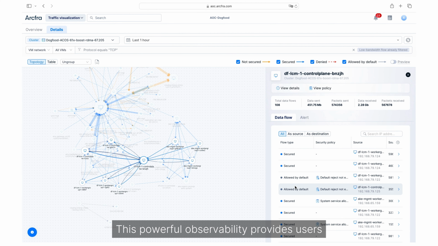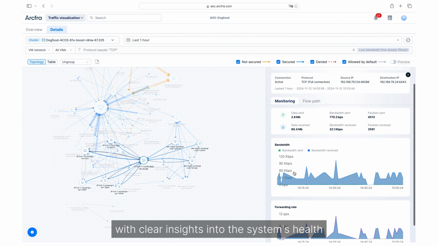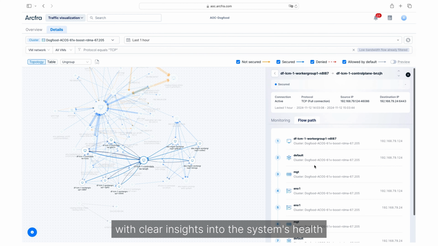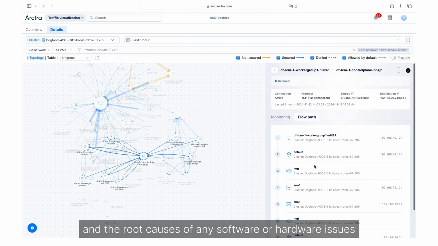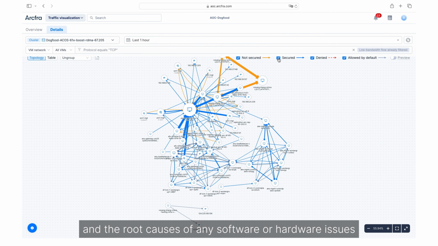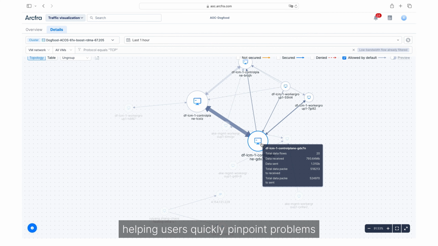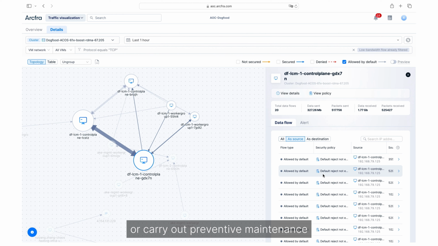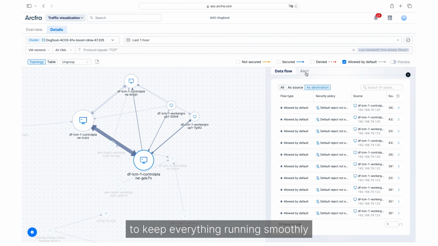This powerful observability provides users with clear insights into the system's health, performance, and the root causes of any software or hardware issues, helping users quickly pinpoint problems or carry out preventive maintenance to keep everything running smoothly.